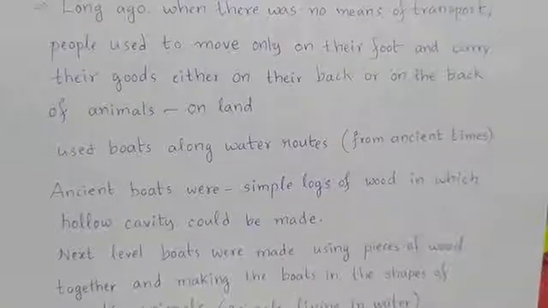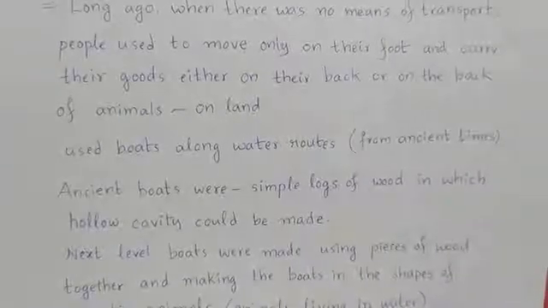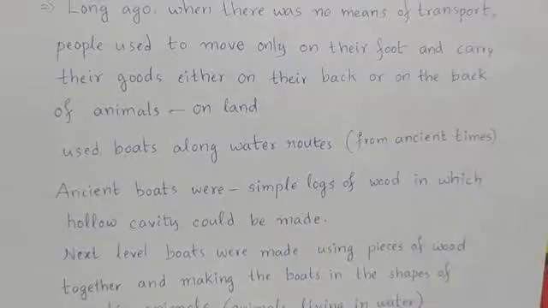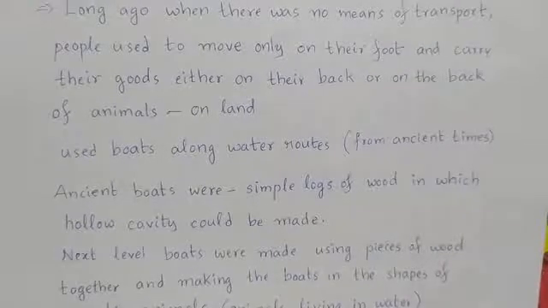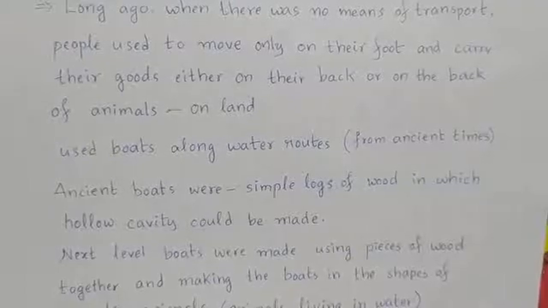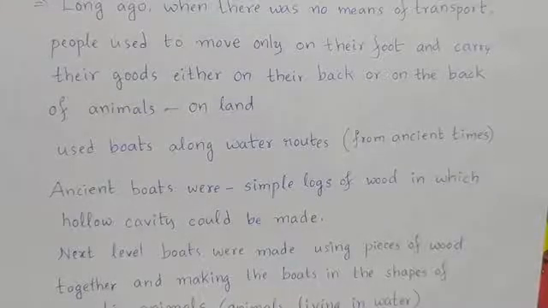Long ago, in ancient times, there were no vehicles. So there was no particular means of transport. So people used to move from one place to another place on foot only.